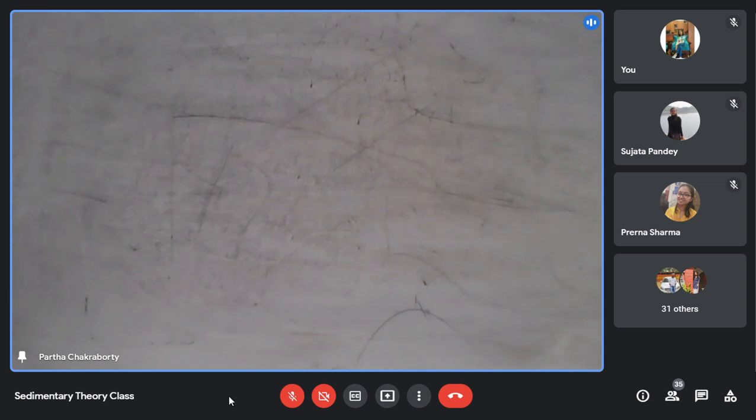But if you go to the ancient succession, suppose Permian, suppose Cambrian, suppose Miocene, we get anhydrite, we do not get gypsum. Am I clear what I am saying?